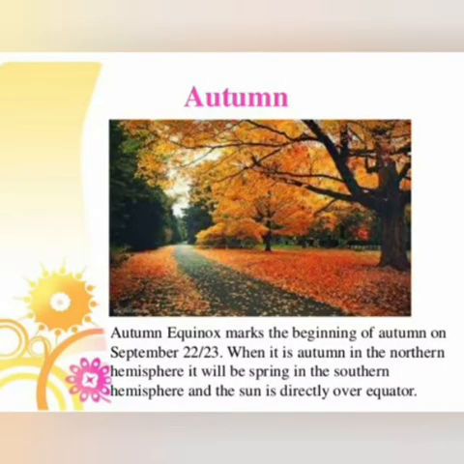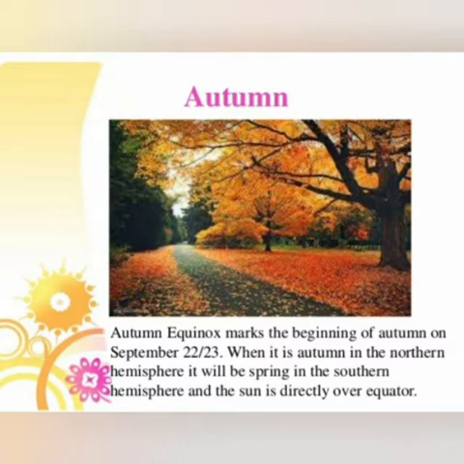Next, autumn season. Autumn equinox marks the beginning of the autumn on September 22 or 23. When it is autumn in the northern hemisphere, it will be spring in the southern hemisphere and the sun is directly over the equator. As you all know, students, in March and September, the North Pole and South Pole are at an equal distance from the sun. And in March, the northern hemisphere has spring and the southern hemisphere has autumn. And in September, the northern hemisphere has autumn and the southern hemisphere has spring.